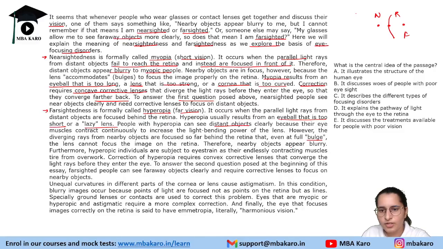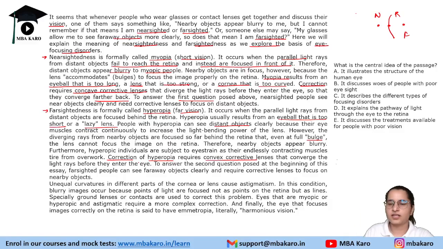Therefore, nearby objects appear blurry. Furthermore, hyperopic individuals are subject to eye strain as their endlessly contracting muscles tire from overwork. Correction of hyperopia requires convex corrective lenses that converge the light rays before they enter the eye.